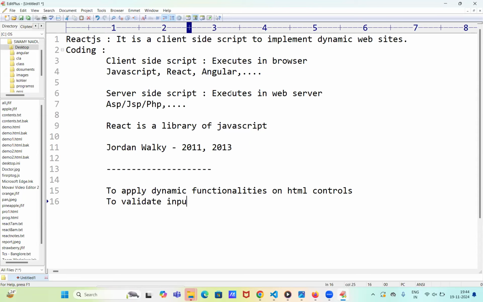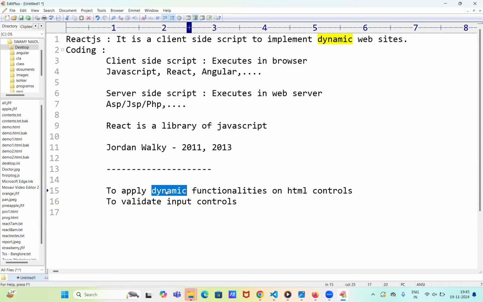To validate input controls. You may have some doubt: what is static and dynamic? Yesterday I already showed you. Static means the properties we cannot change once the control is loaded. Dynamic means we can change the properties after the control is loaded in the browser. That is called dynamic. Is it clear? Like that we are using static and dynamic.